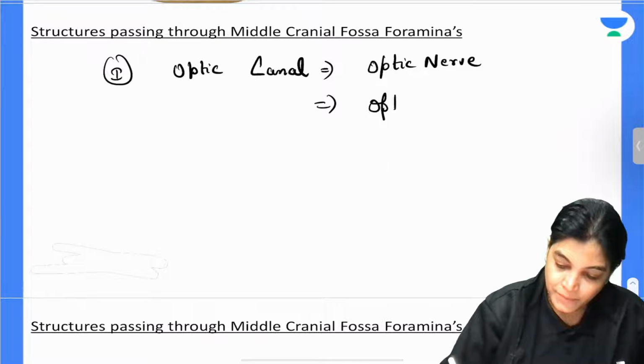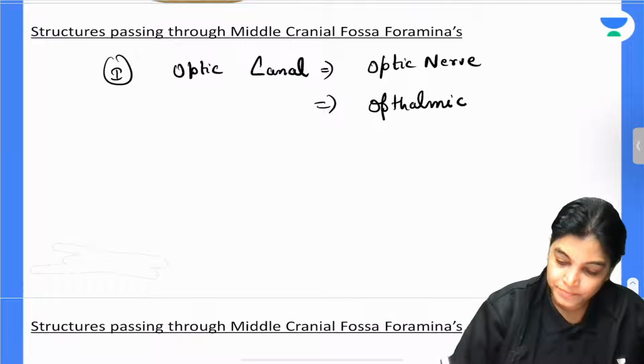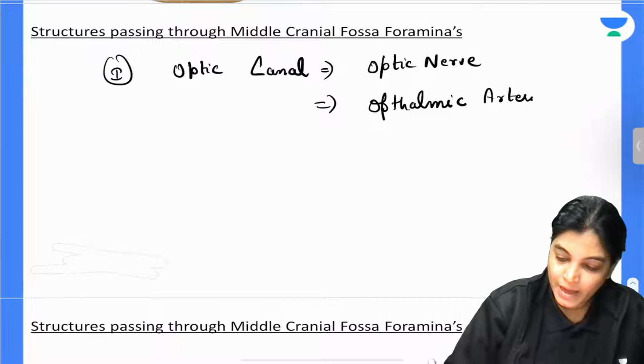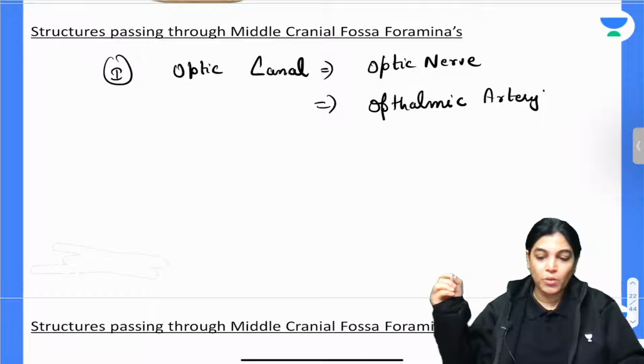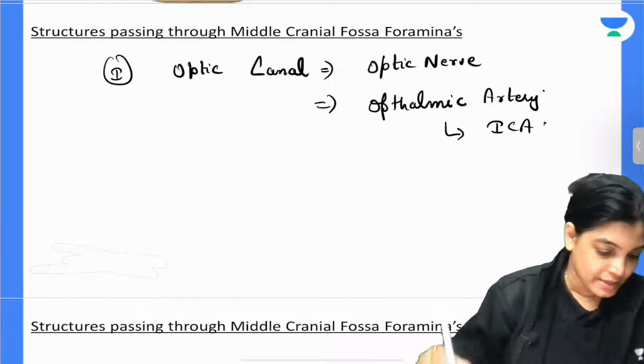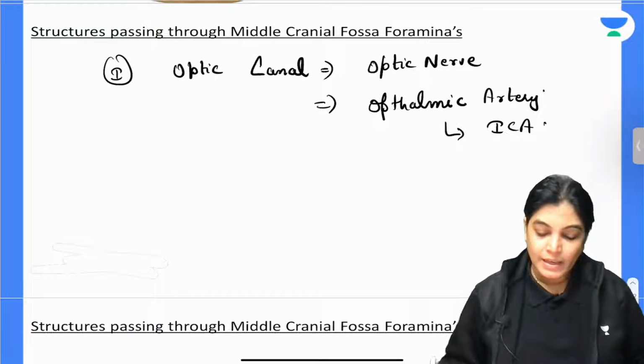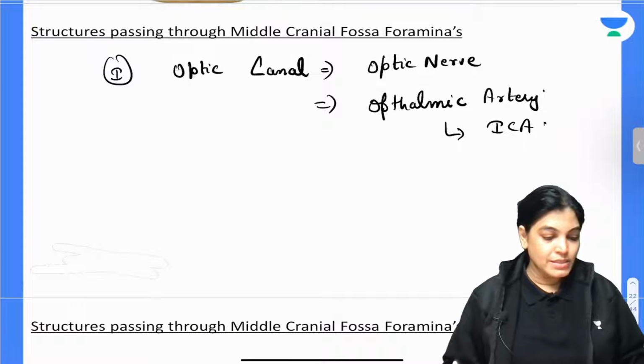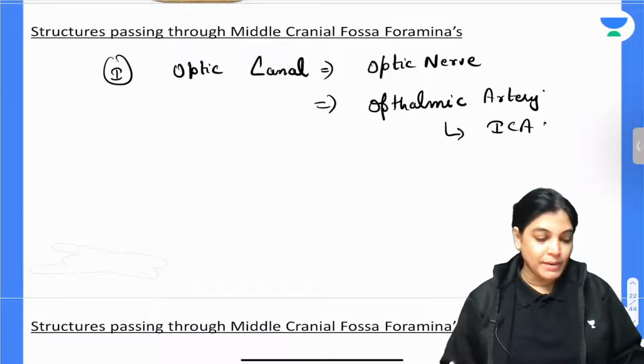the ophthalmic artery. Ophthalmic artery and optic nerve. Here the ophthalmic artery is a branch of the internal carotid artery. Yes, optic nerve, absolutely correct. And also the sympathetic plexus around the ophthalmic artery traverses.